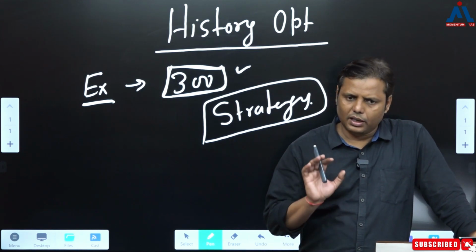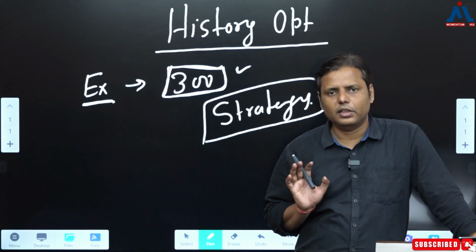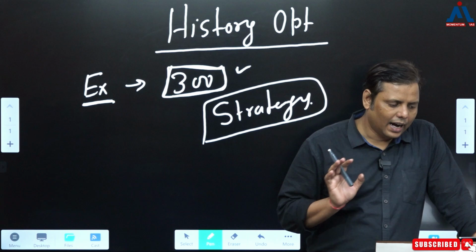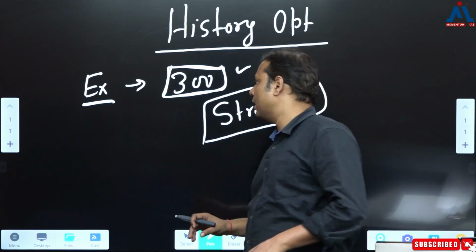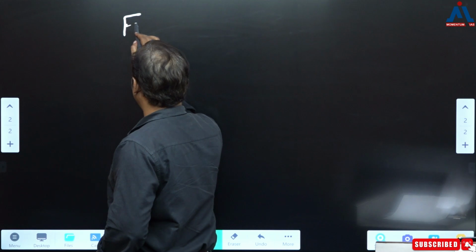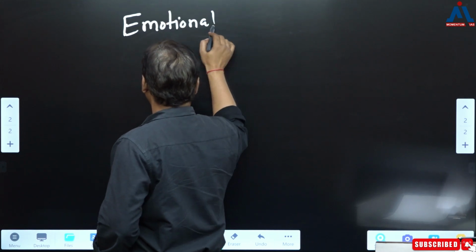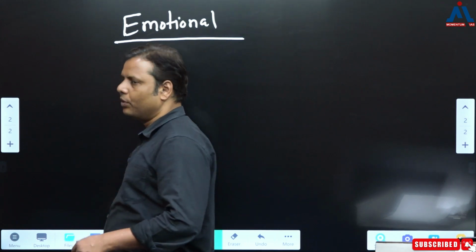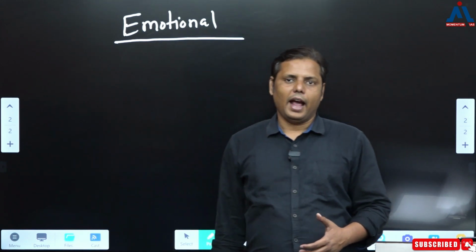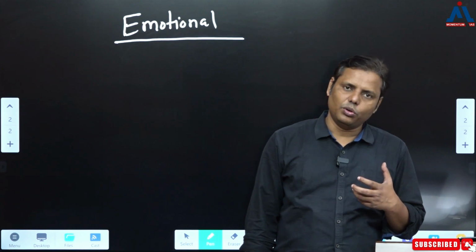Yes, this is the optional I want to go for, and in fact I am going to clear this exam with the help of this optional paper. But then, as I did tell you, when it comes to selecting the optional paper, sometimes this decision becomes emotional. Emotional in what sense? Because people sometimes have emotions towards a subject, and since they are so sentimental about that subject, that's where they want to go.